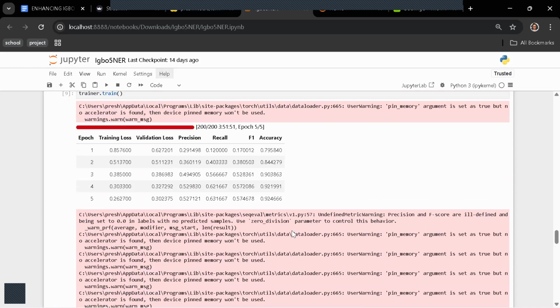This is a local code. I actually would have shown it on Google Colab, so I might share the link to the Google Colab. These are the code runs.